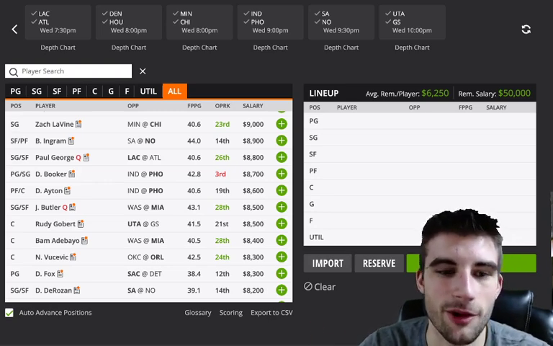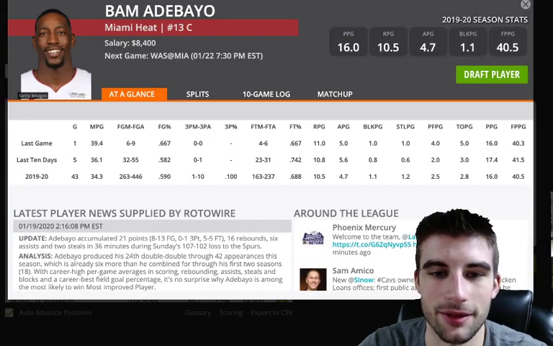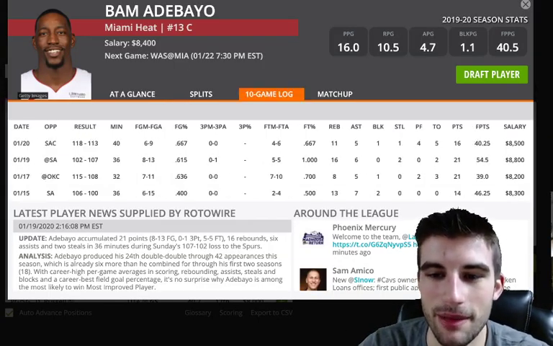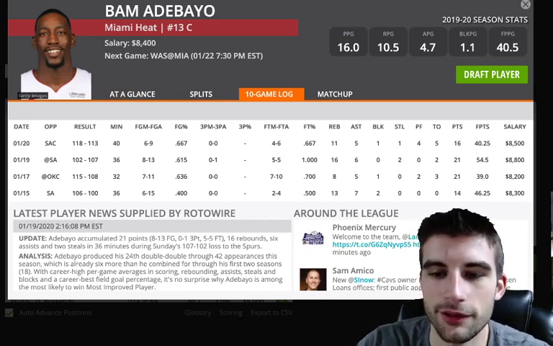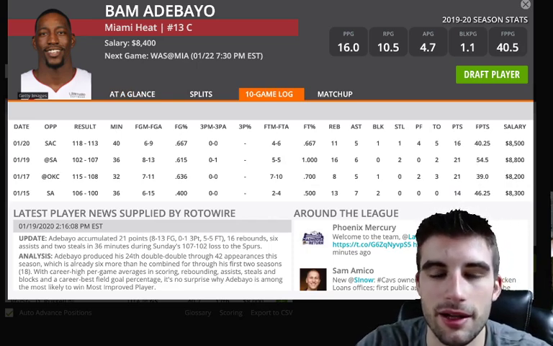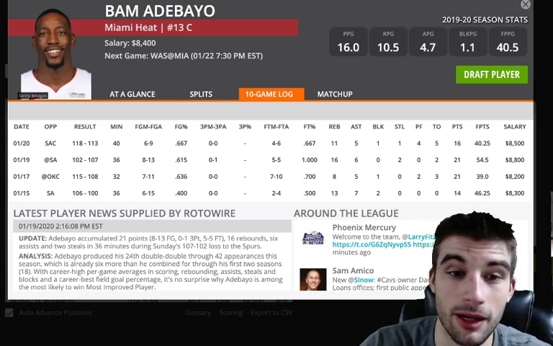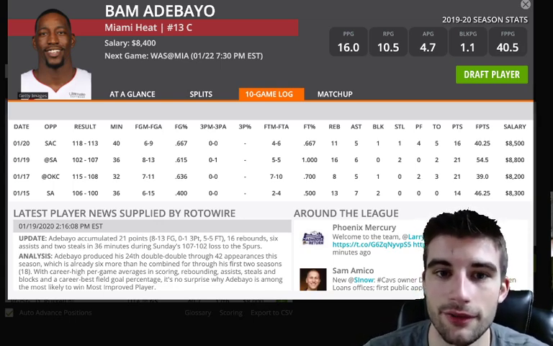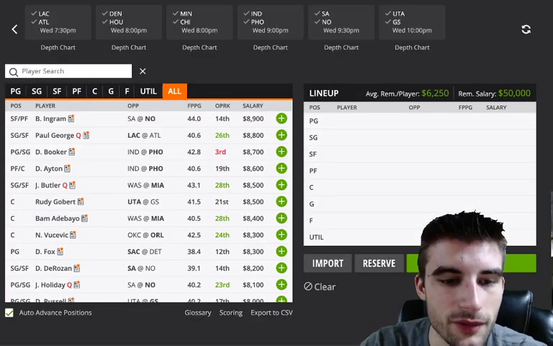Everyone plays good versus Washington. And you got Bam, his teammate, 8,400 versus Washington. Same thing. He's fine at 8,400. He seems a little bit expensive here, but it's actually kind of where he's been priced around. But he's been playing well: 40, 54, 39, 46. Good matchup versus Washington. They do rank 28th versus centers, pace-up spot. Pretty much everything I said about Jimmy Butler, a little bit lower on a point per minute basis, so I'd much rather play Jimmy Butler considering it's only a 100 price difference. But Bam's fine. He should be able to eat versus Washington. That's one on the list.